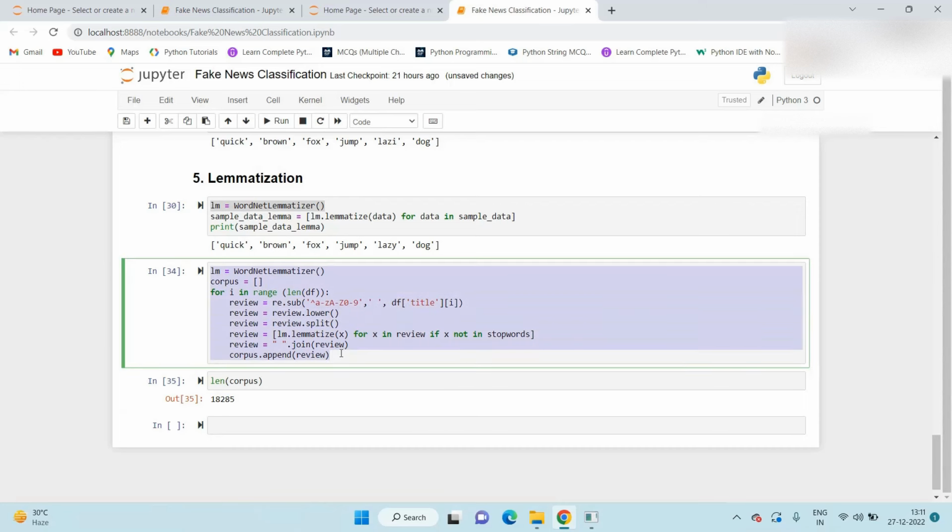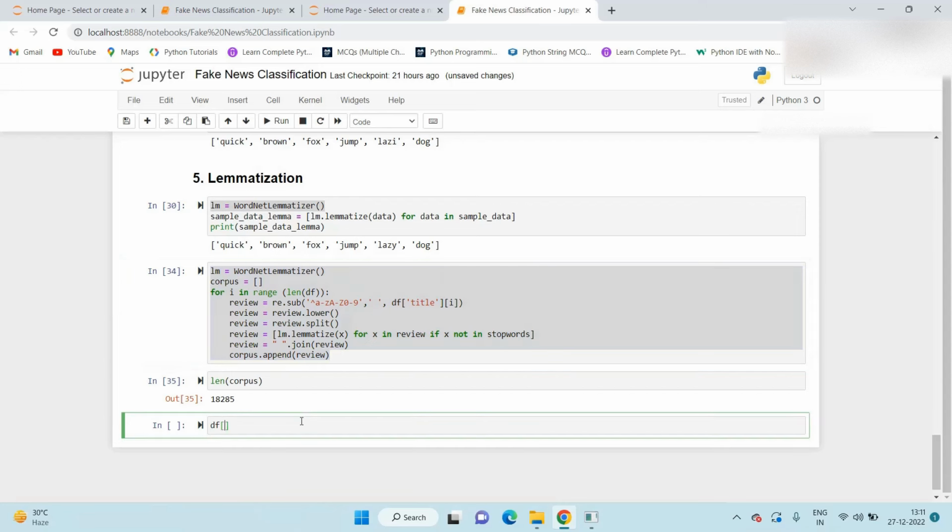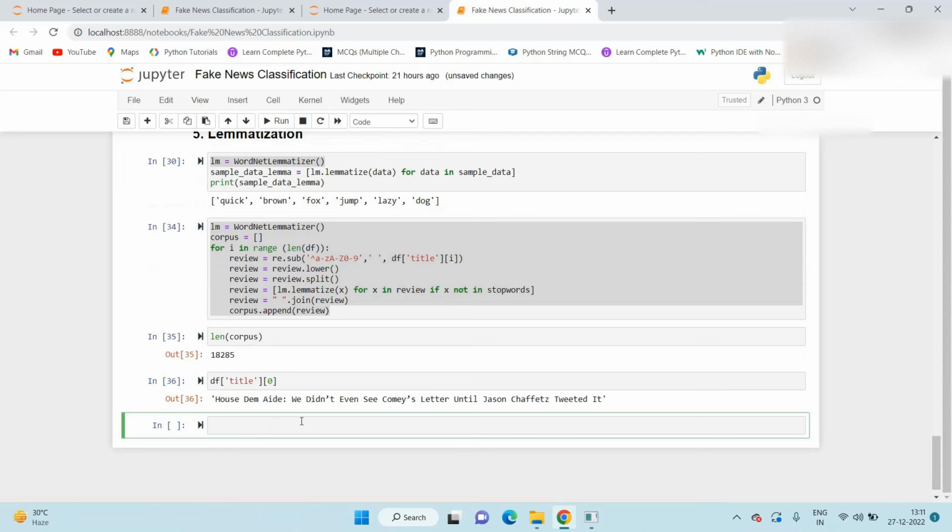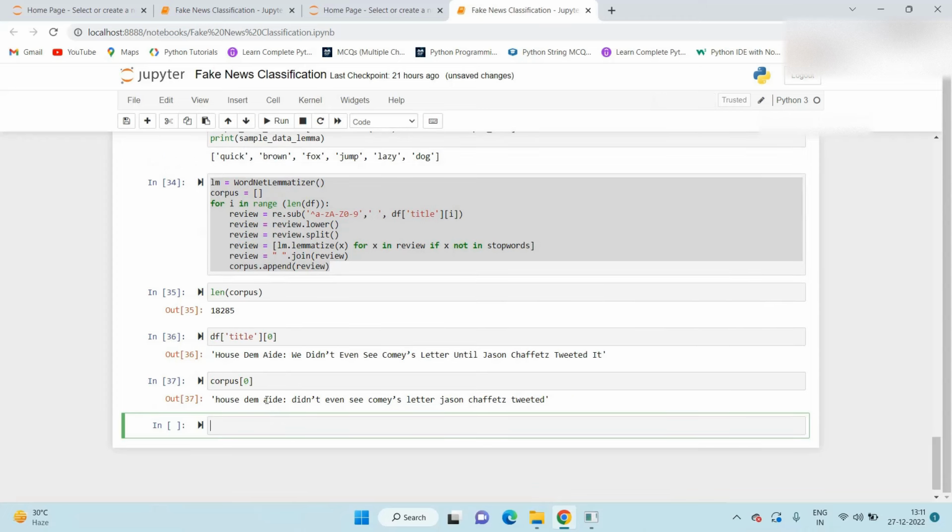Okay. So if we see the difference, df of title of 0, this is our original text. And after pre-processing, we get this output.